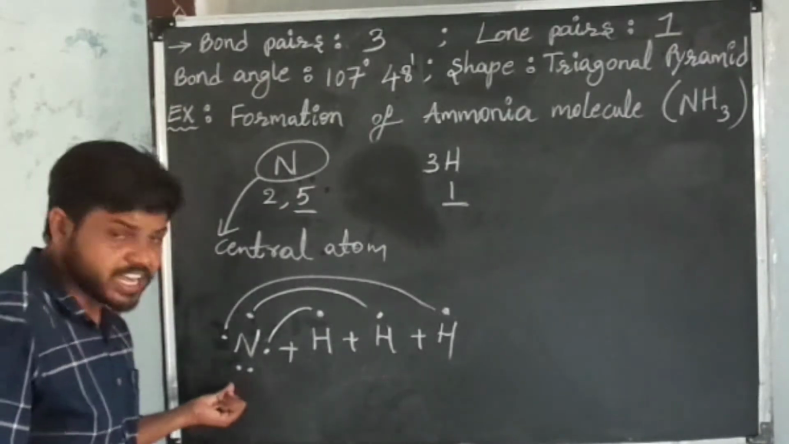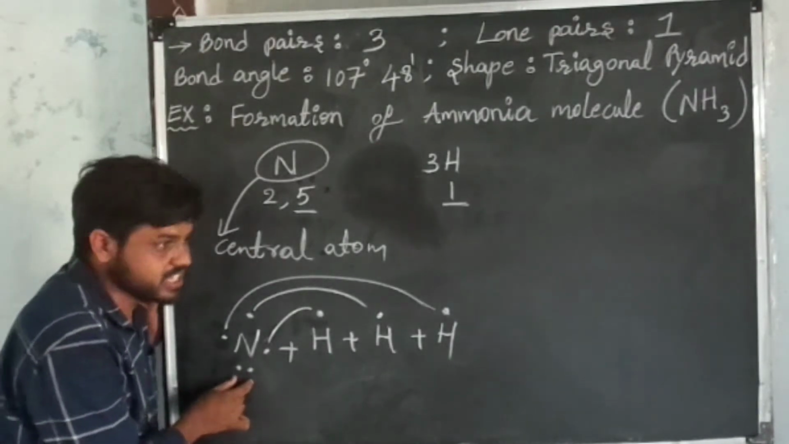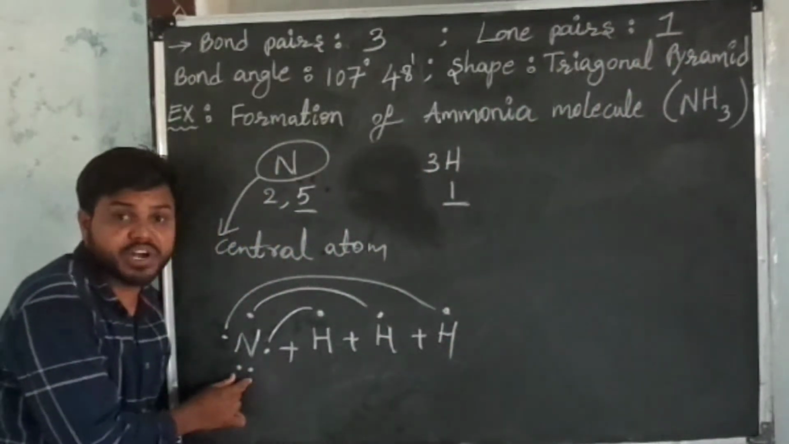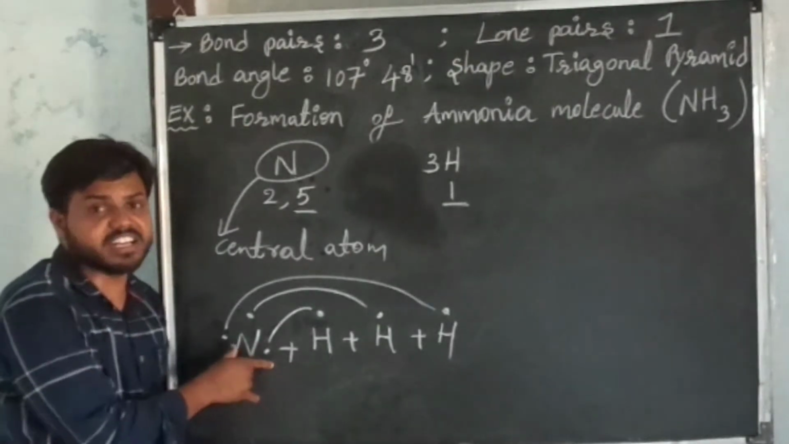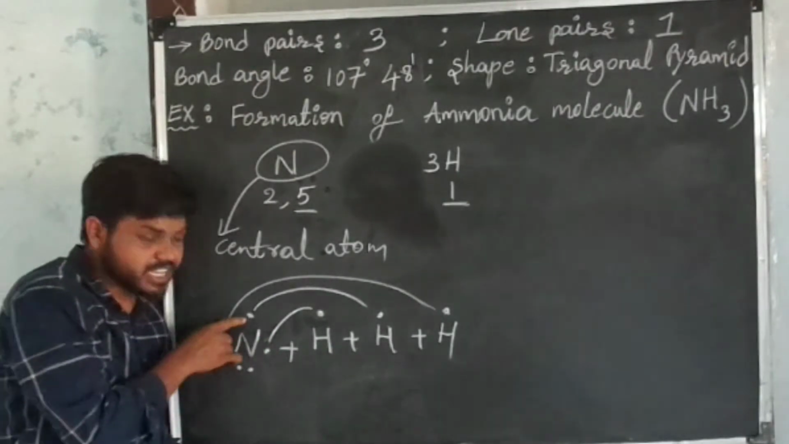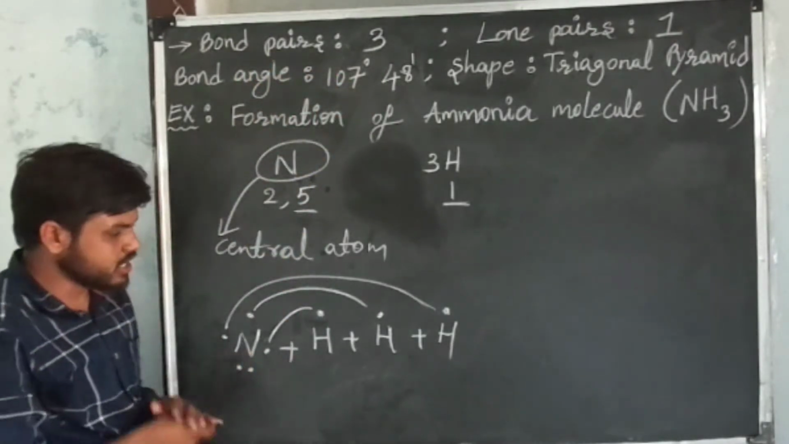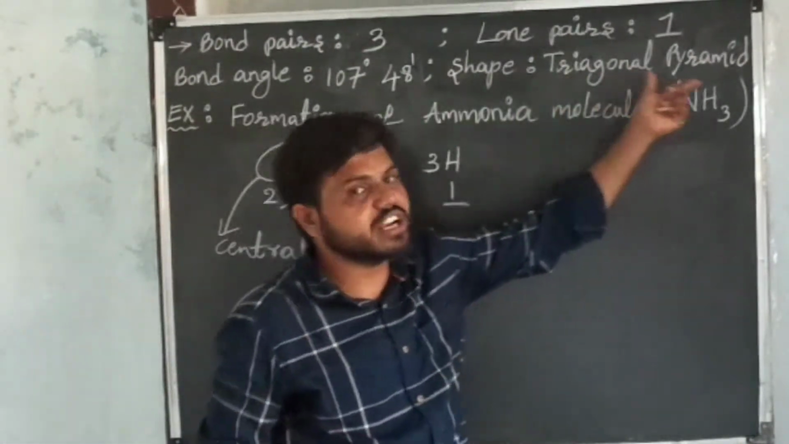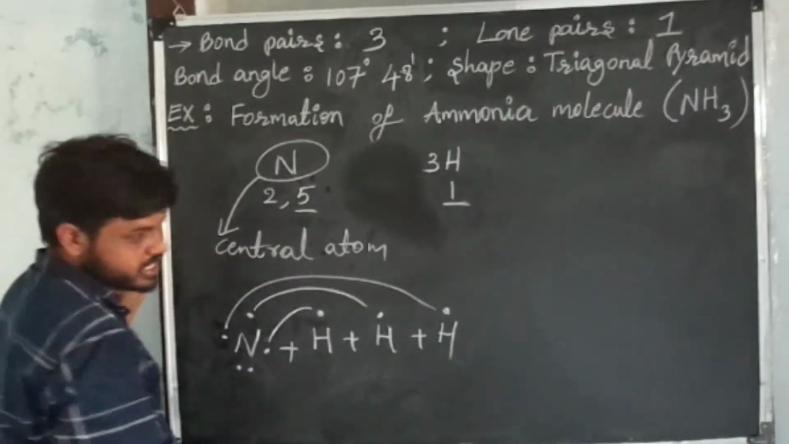Nitrogen is the central atom. So, what are these 2 electrons? Unbonded electrons. So, we can say these 2 unbonded electrons give 1 lone pair in the valence shell, and these 3 bonded electrons give 3 bond pairs around the nucleus of the nitrogen atom. Finally, we get the shape of the ammonia molecule as trigonal pyramid and the bond angle between bond pair electrons is 107 degrees 48 minutes.